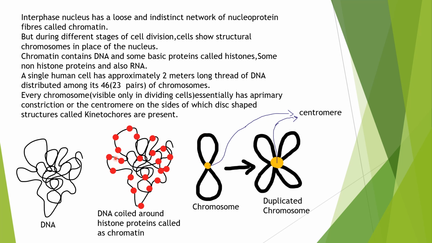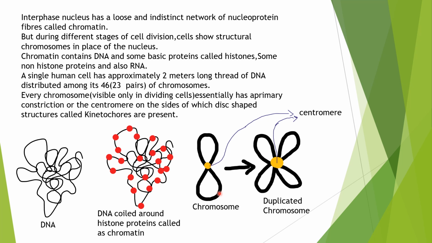It is a condensed structure of DNA, histone proteins, non-histone proteins, and various other types of proteins. So this is the basic structure of a chromosome. Actually, it is the chromosome which is present inside our cells. The central region of the chromosome, or the primary constriction, is called the centromere. Remember this point. On the centromere there are structures called kinetochores. Onto these kinetochores, microtubules bind during cell division and start pulling towards the poles.